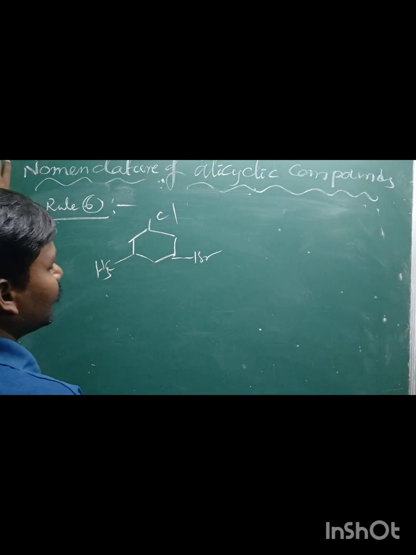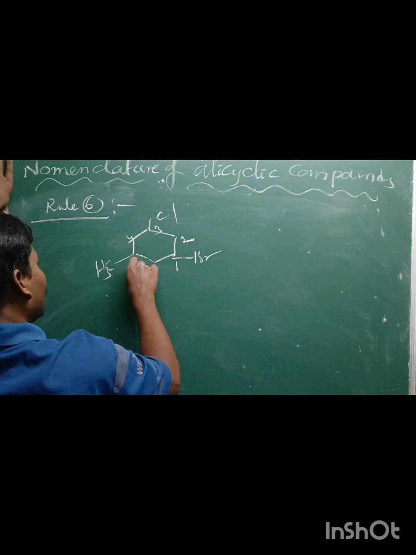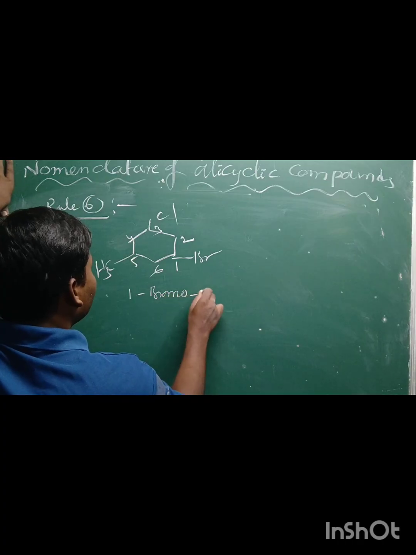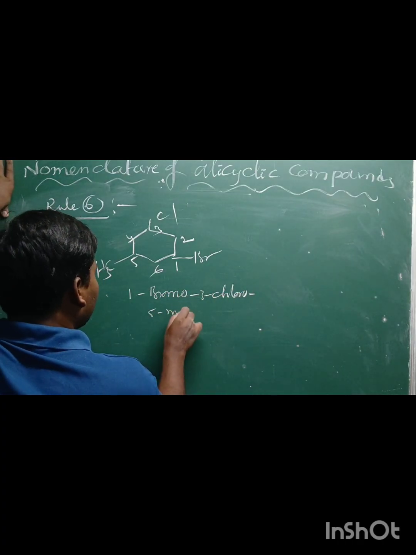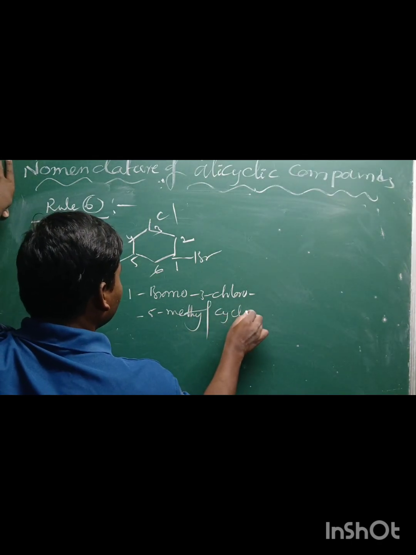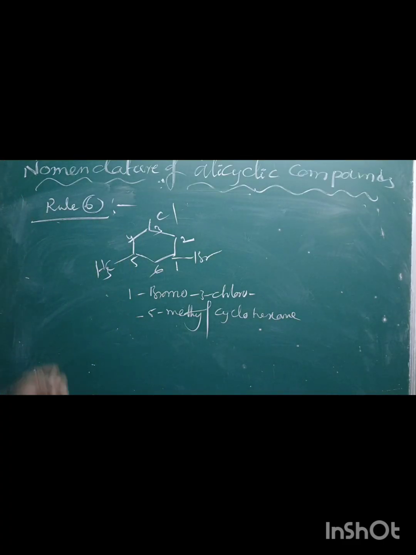The numbering always starts with alphabetical order. First priority, second priority, third, 4, 5, 6. Okay, 1-bromo-3-chloro-5-methylcyclohexane.